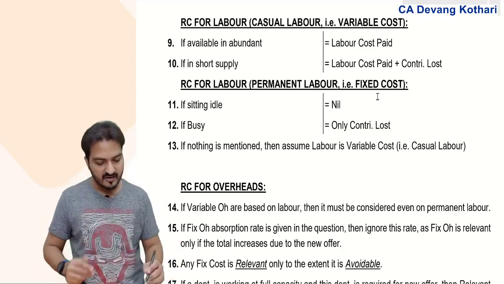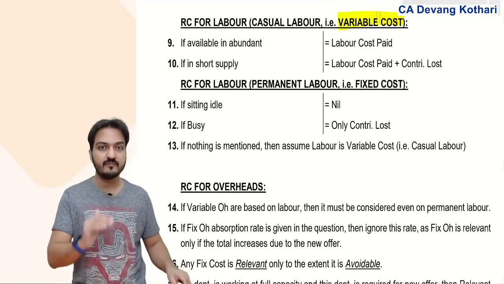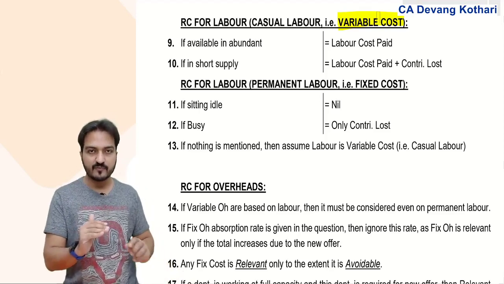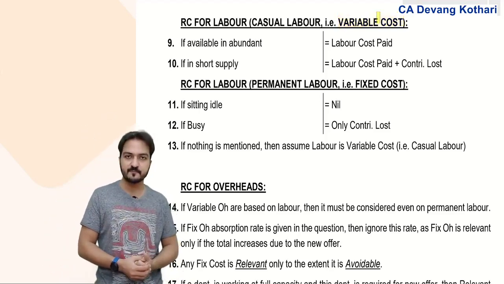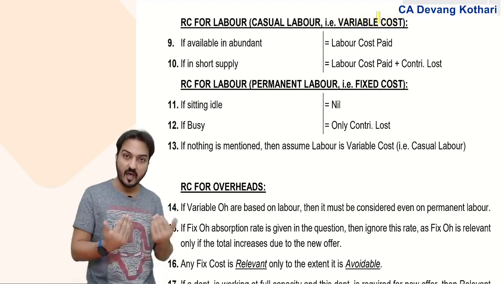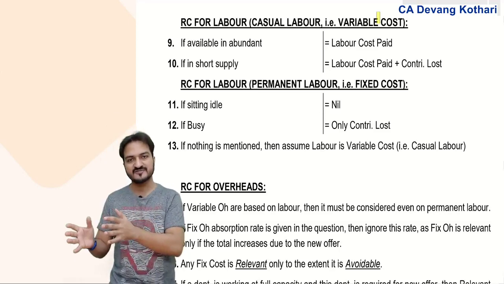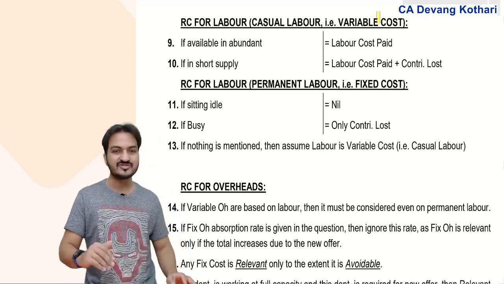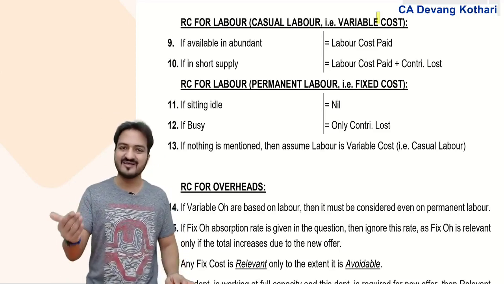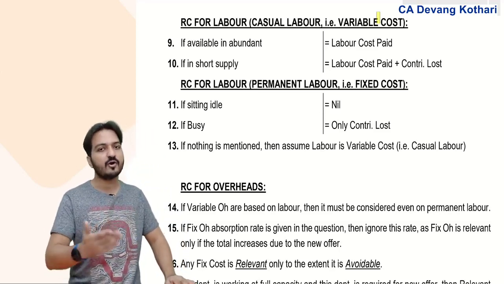Whenever labor is considered variable cost, it is because the number of workers depends on the units. The number of workers which I employ depends on units. If I plan to produce 1000 units in the next year, then I employ 10 workers. If I plan to produce 2000 units in the next year, then I employ 20 workers. The number of workers will vary according to units.